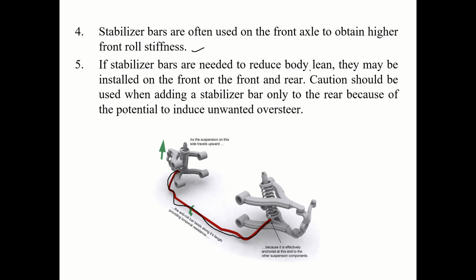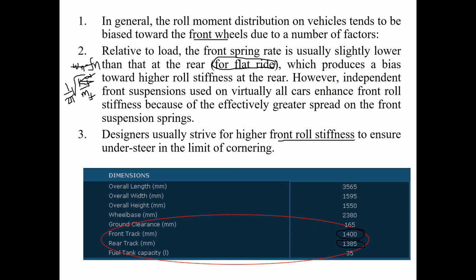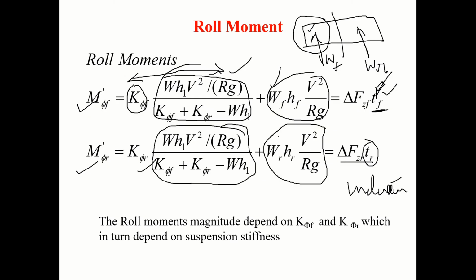If stabilizer bars are needed to reduce body lean, they may be installed on the front or the front and rear. Caution should be used when adding a stabilizer bar only to the rear because it may make the vehicle oversteer. That's also a problem. How exactly oversteer happens is that this value increases centrifugal force. Then when the vehicle is taking a turn, if this centrifugal force is higher than this centrifugal force, then this will yaw the vehicle about the center of gravity.